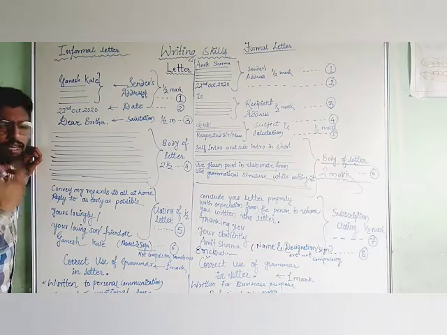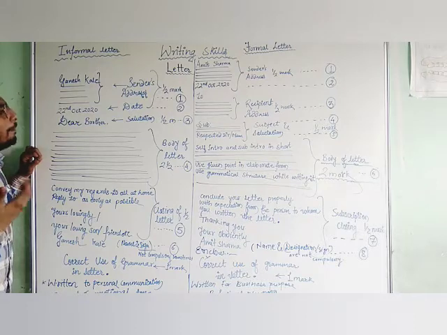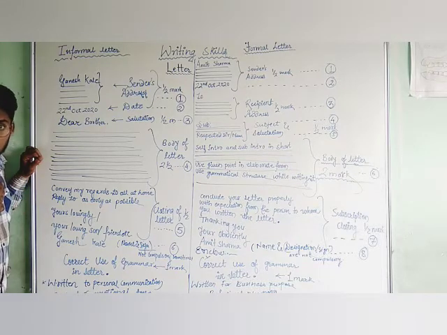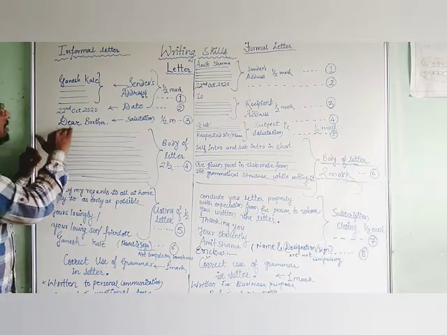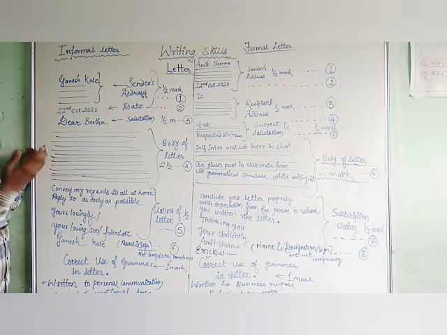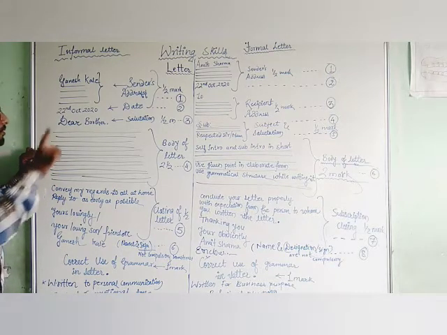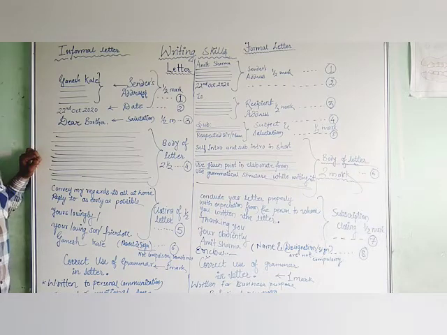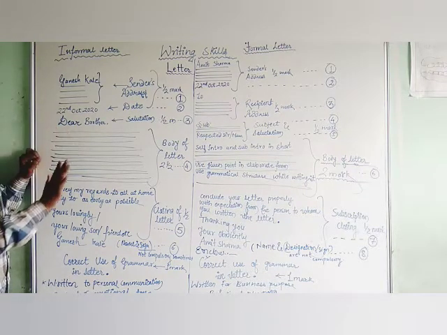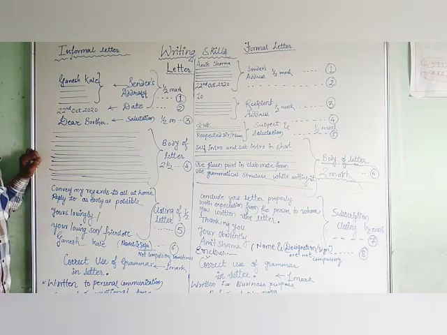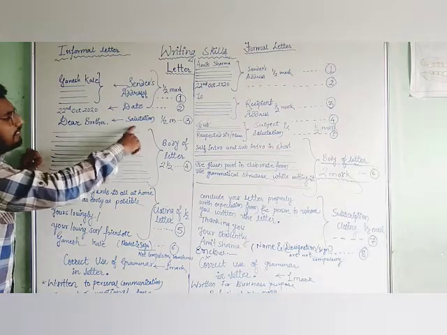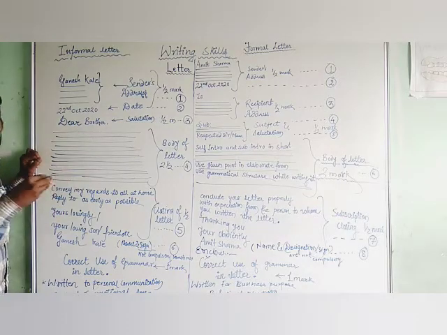Now it's an informal letter, so you can write lovely, dear, my dear brother, and so on. You can use synonyms of dear, or lovely also. But basically, I recommend that you go with dear itself. Don't make too many additions here. Be simple and sophisticated. Though it is informal language, be simple. So this is our salutation, dear, lovely.